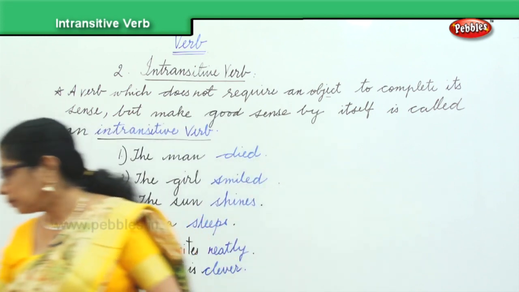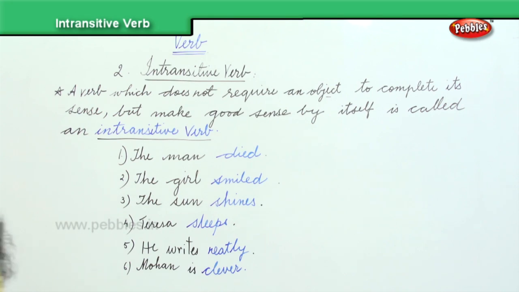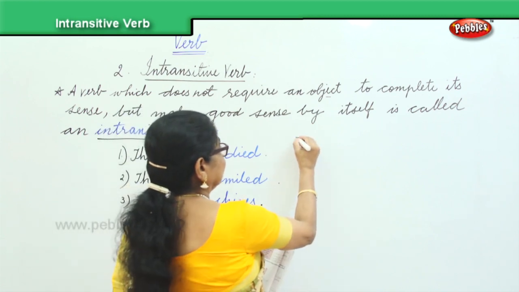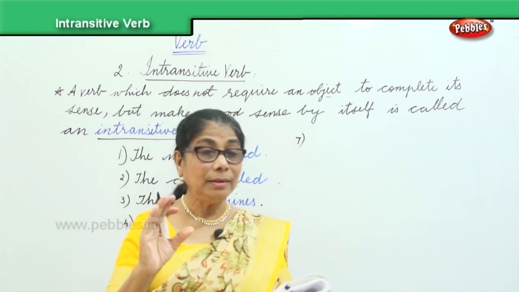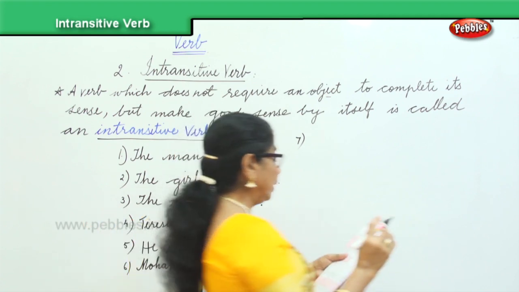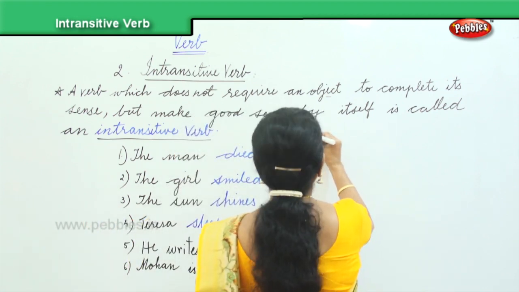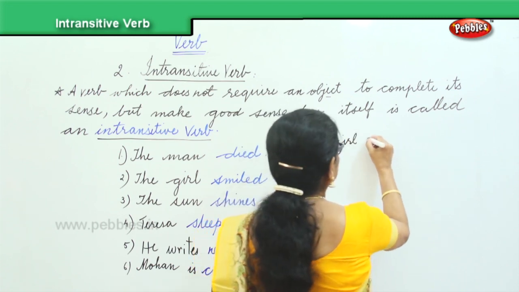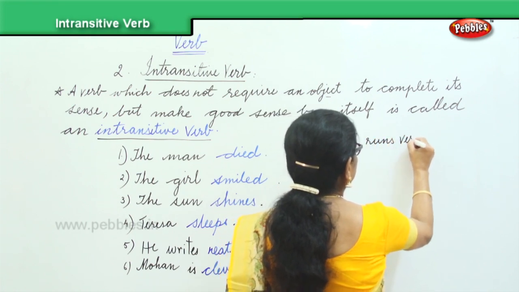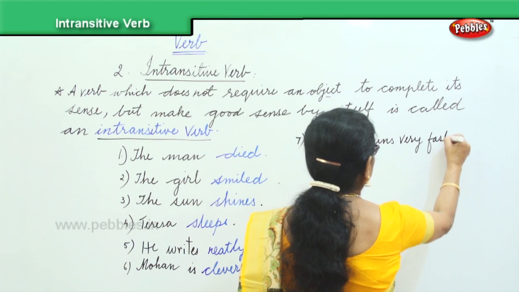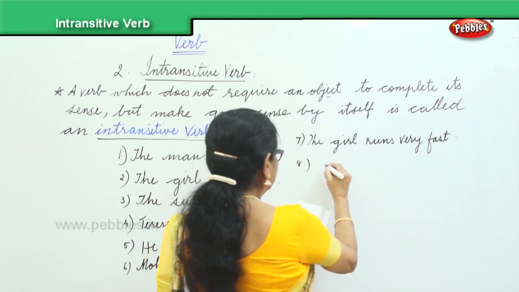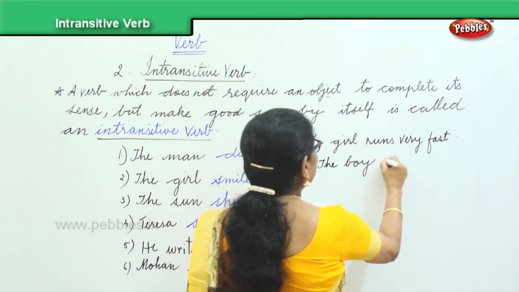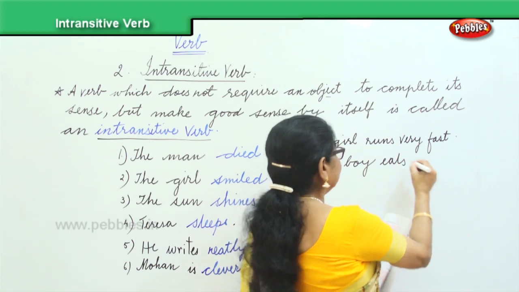Okay. Now, I'll give you a few more sentences to look at. The girl runs very fast. The boy eats slowly.